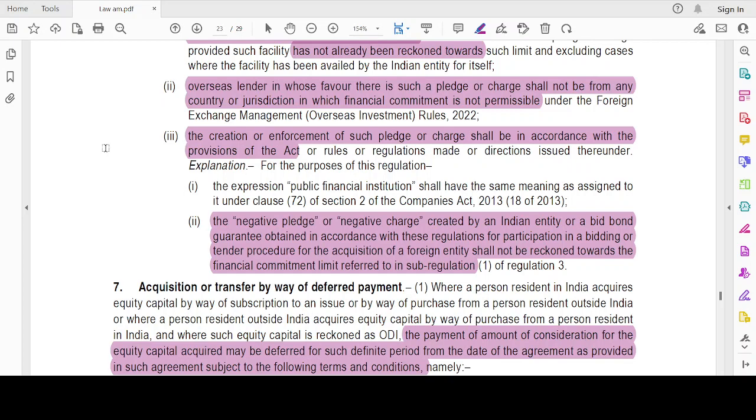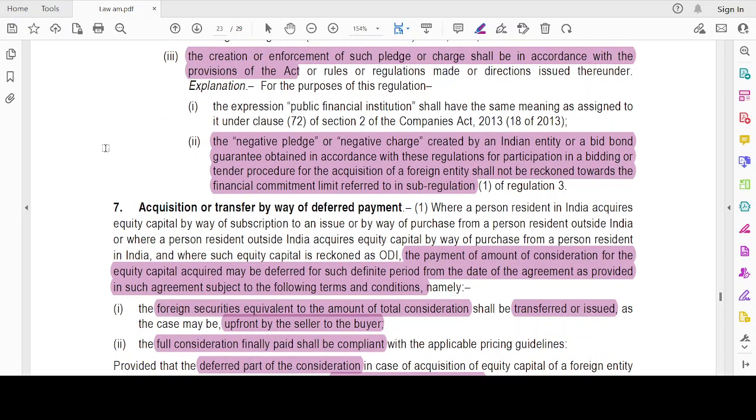Everything should be within the provisions of the Act. That's why we're reading it, right? Negative pledge. What does this mean?